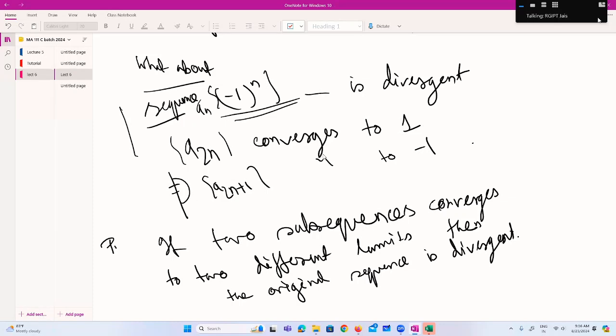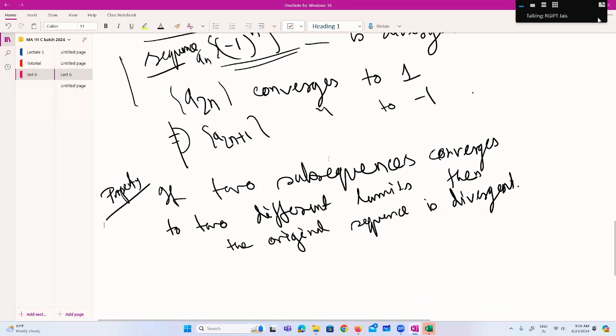If you get two different subsequence limits, then the original sequence diverges. In this example, a2n converges to 1 for all the even terms, and a2n plus 1 converges to minus 1. So the sequence is divergent. Is it clear?